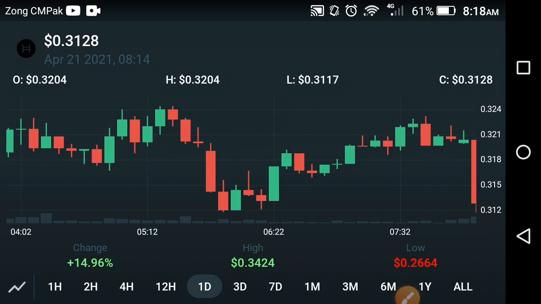What's your opinion about Hedera Hashgraph? I think there is a 70% chance they fall down and a 30% chance they move upper friends.